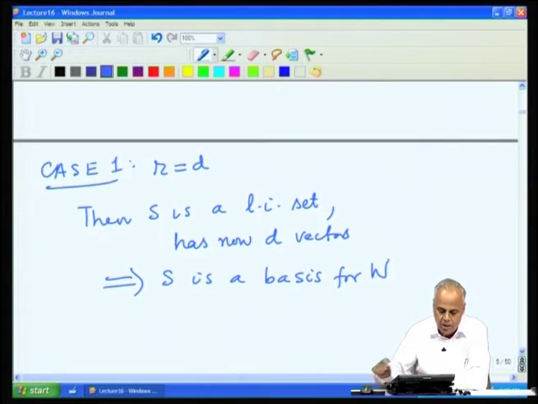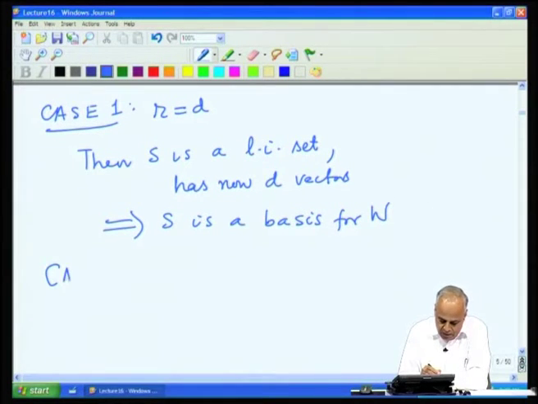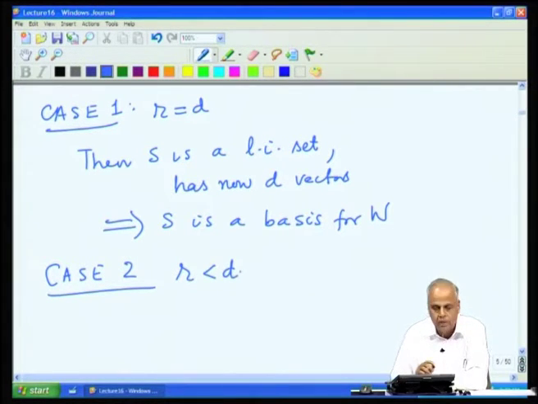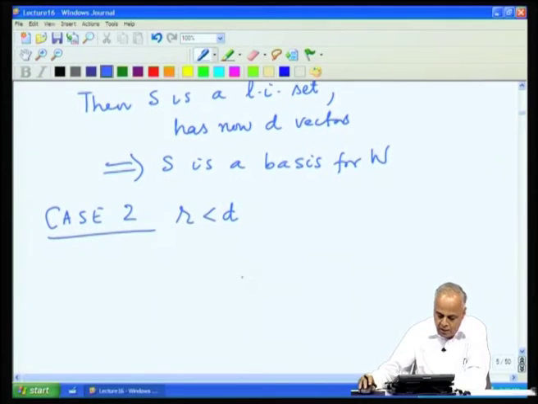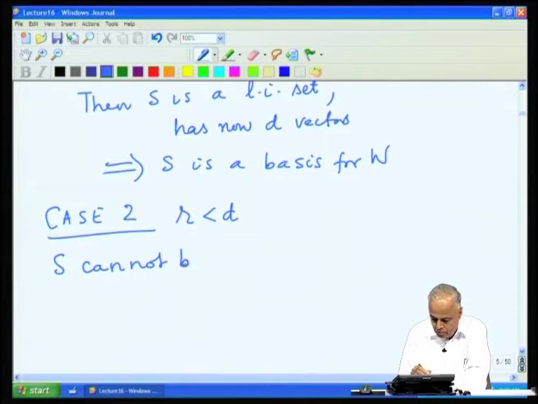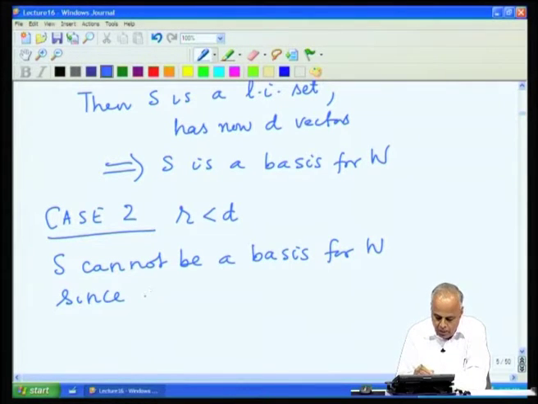The next case is when R is less than D. If R is less than D, then obviously S cannot be a basis, because any basis for W must have D vectors, but S has only R vectors, which is less than D. So, the first thing is S cannot be a basis for W since it has fewer than D vectors.